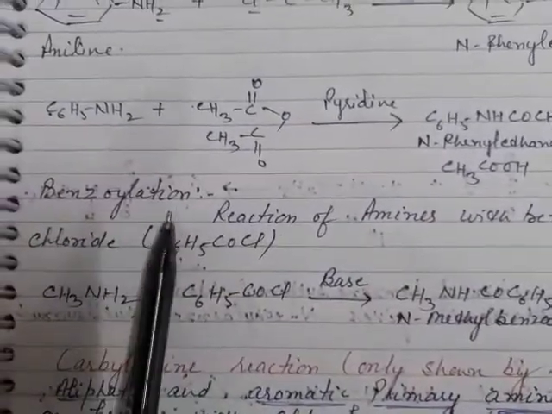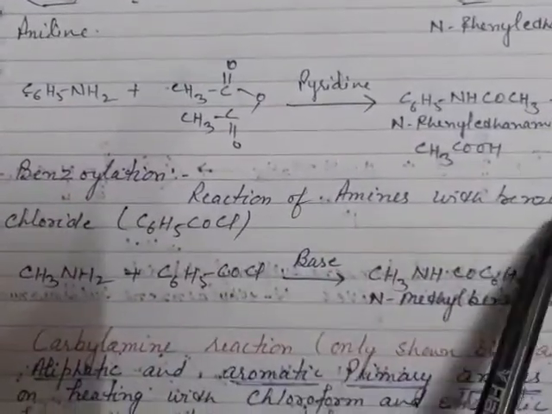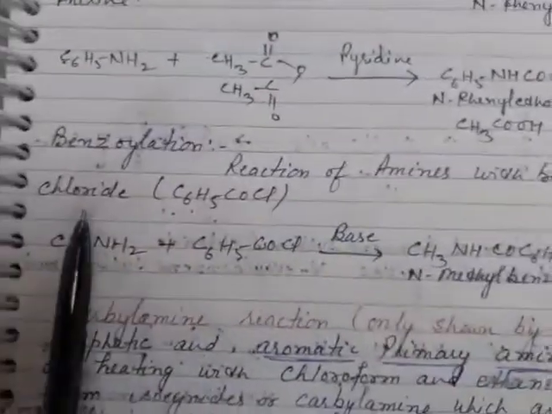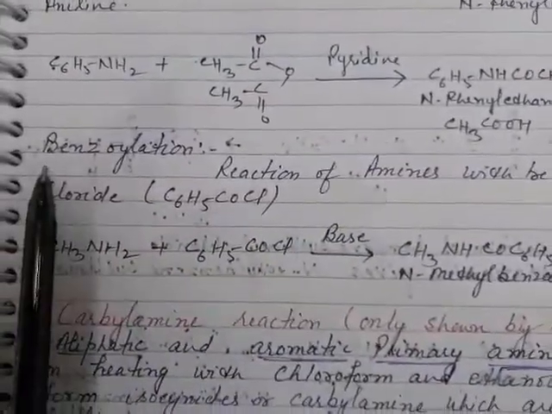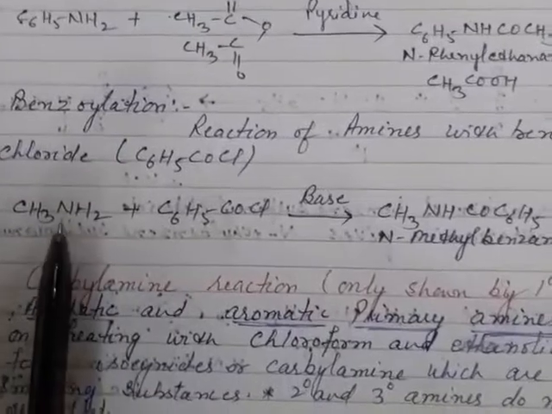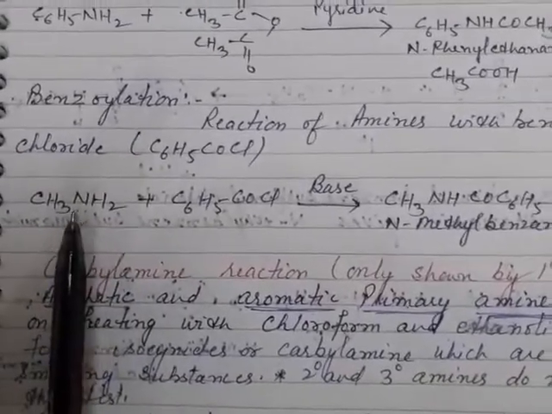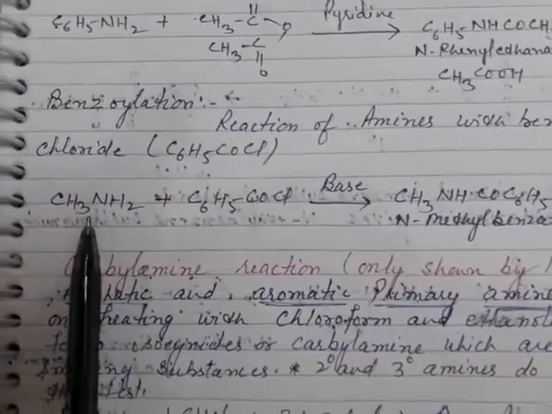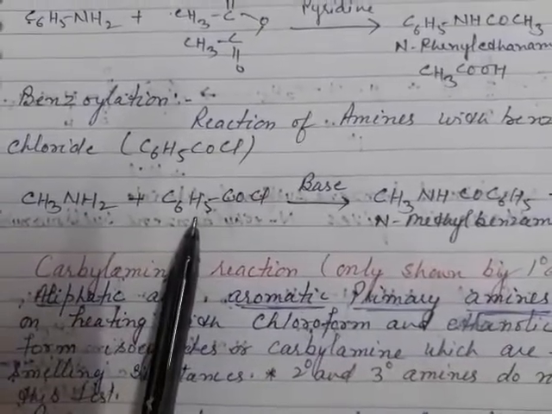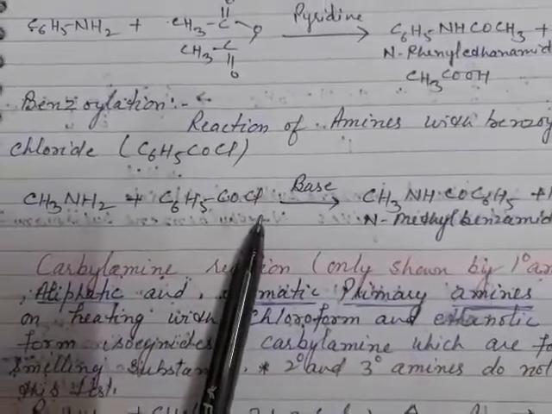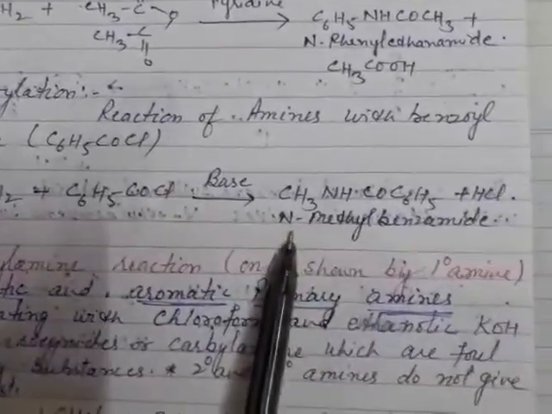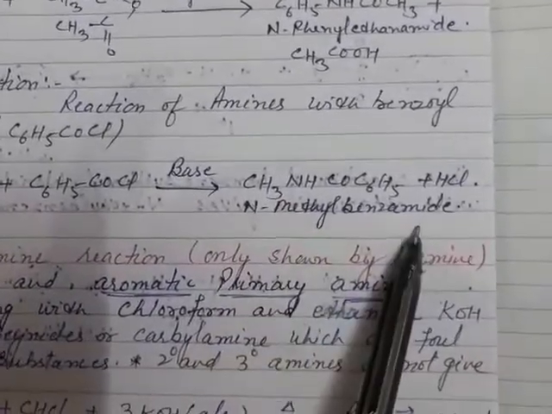Next is benzoylation. The reaction of amines with benzoyl chloride is known as benzoylation. Like here I have shown, we have taken methanamine and C6H5COCl. It will form N-methylbenzamide.